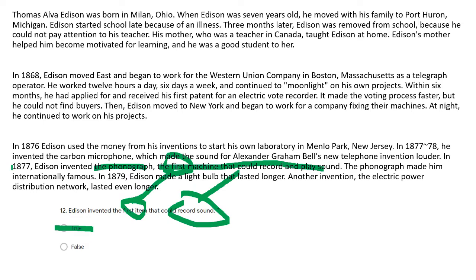So hopefully by watching this video, you've seen how to match the keywords in the question to parts of the passage and how to read those parts of the passage very carefully to make sure everything in a sentence is true or everything in a sentence is false. Remember, if half the sentence is true and half the sentence is false, then you have to choose the false answer because not everything in the sentence is true. So make sure you look at the true and false questions very carefully to make sure everything is true before you choose the true answer.